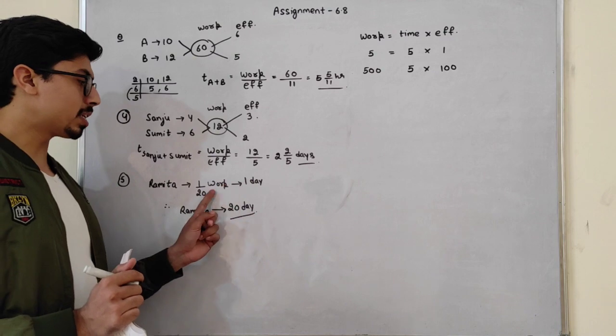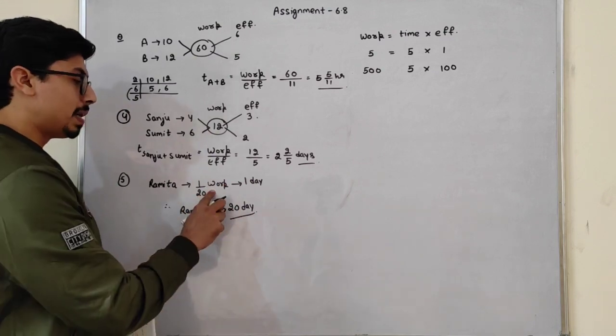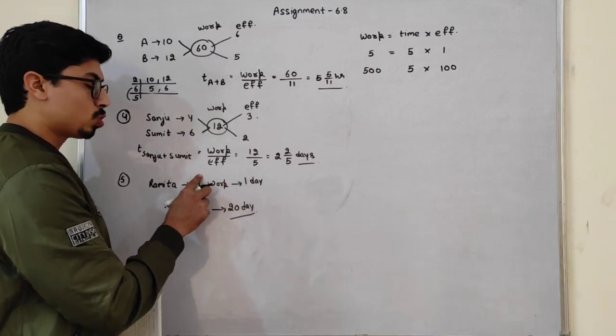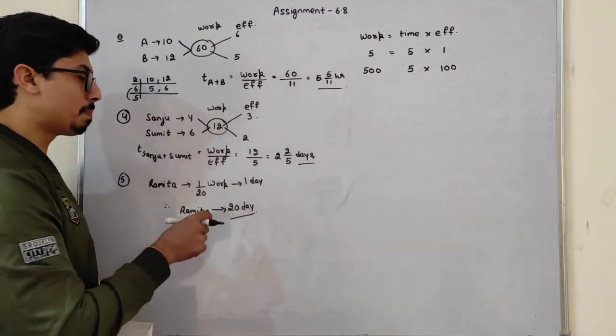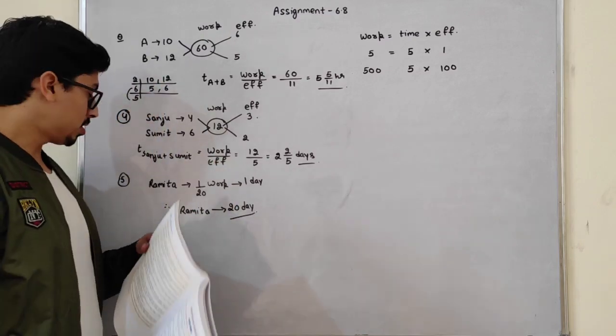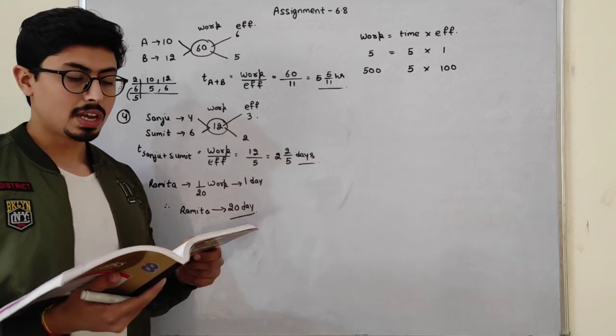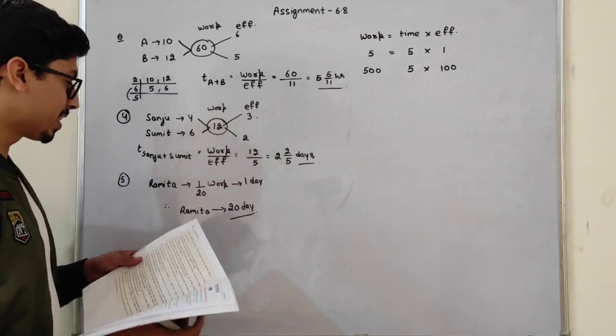In one day, she can complete 1/20 of the work. If I multiply both these numbers by 20, she will complete the whole work in 20 days. This is my required answer. Now, students, moving forward to question number 6.